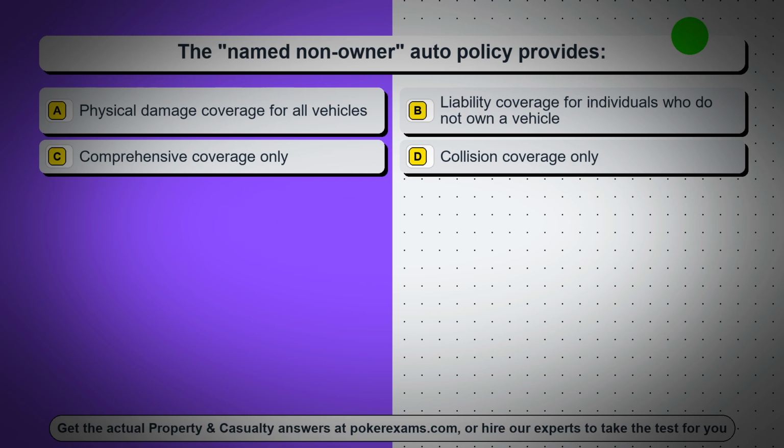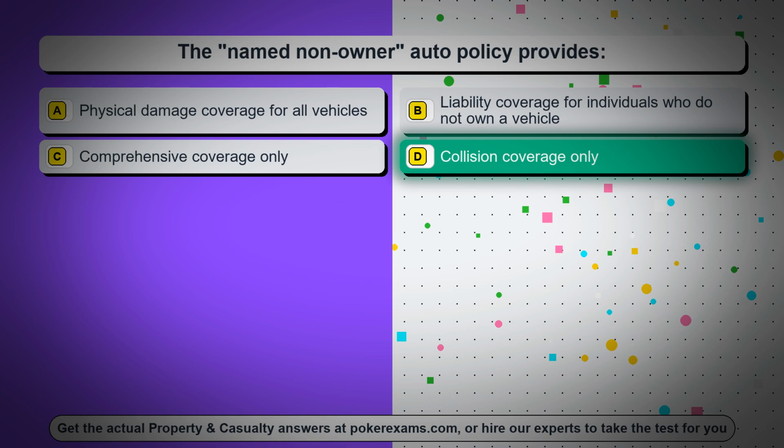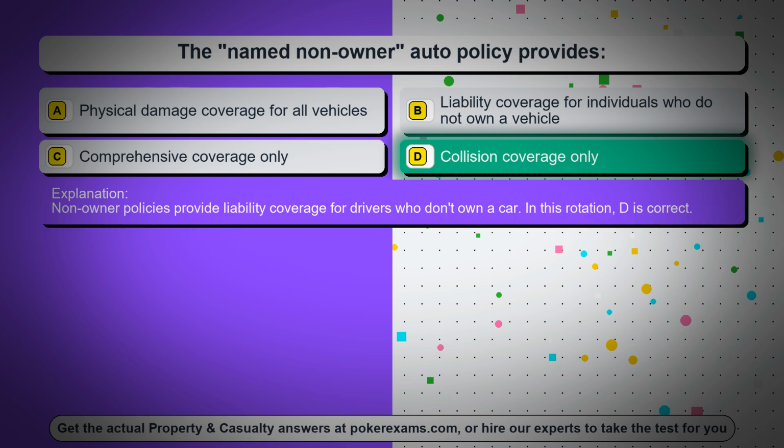Question 100. The named non-owner auto policy provides. Option A, physical damage coverage for all vehicles. Option B, liability coverage for individuals who do not own a vehicle. Option C, comprehensive coverage only. Option D, collision coverage only. The correct answer is option D, collision coverage only. Non-owner policies provide liability coverage for drivers who don't own a car. In this rotation, D is correct.